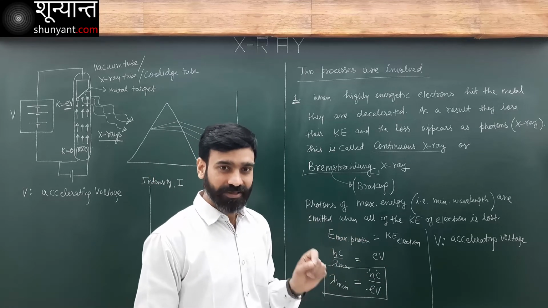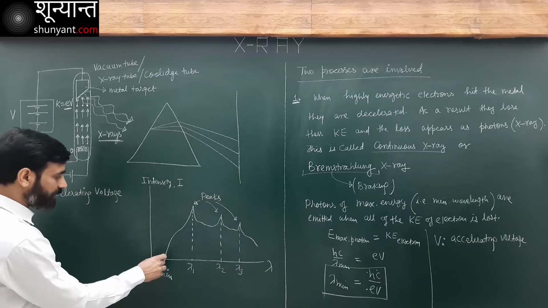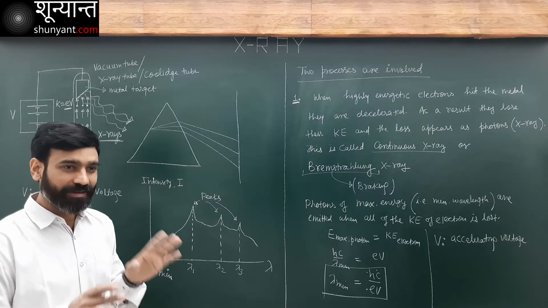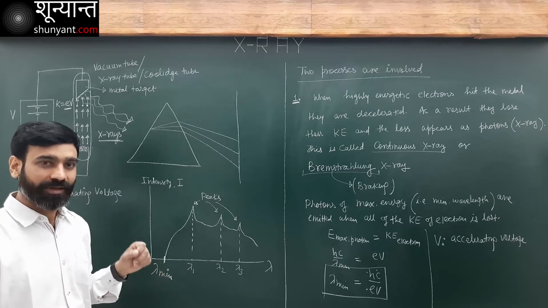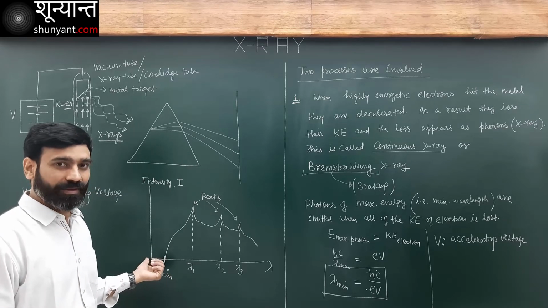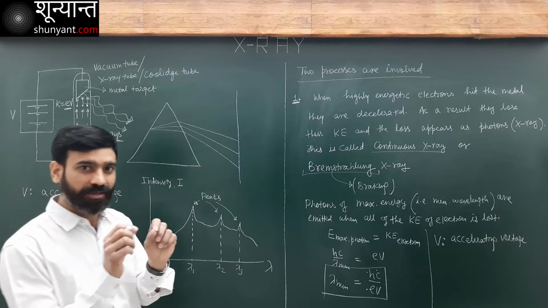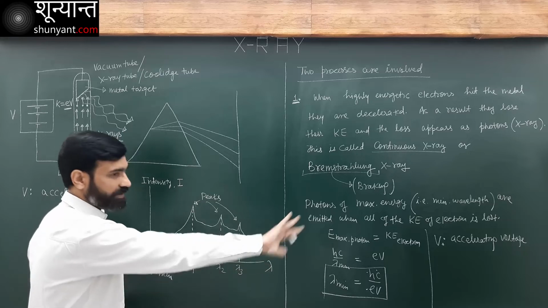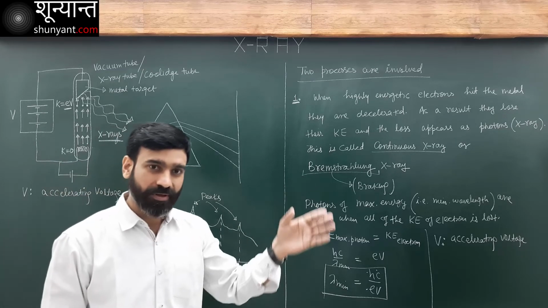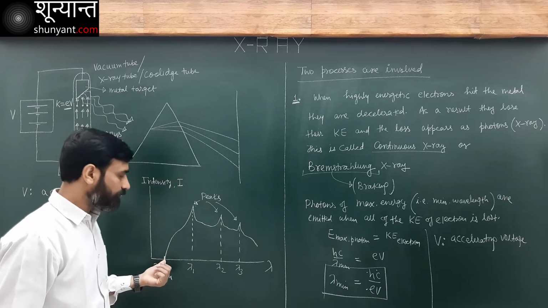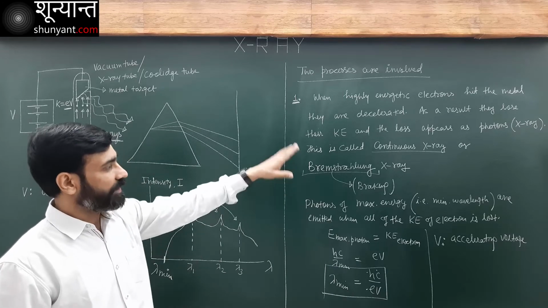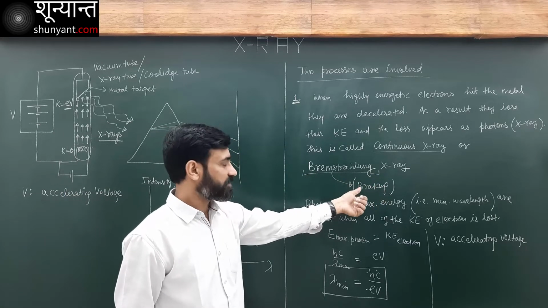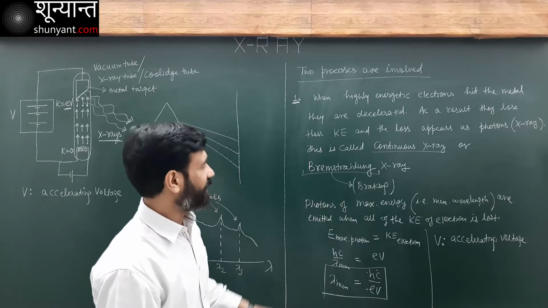So now, do you understand the origin and the significance of this lambda minimum? It is a cutoff wavelength. I am not going to get any X-ray having a wavelength smaller than this. So this part of the spectrum, without the peaks, has a continuous variation of wavelength. I get every possible wavelength above a certain value, that is known as continuous X-ray or Bremsstrahlung X-ray. That means braking X-ray.